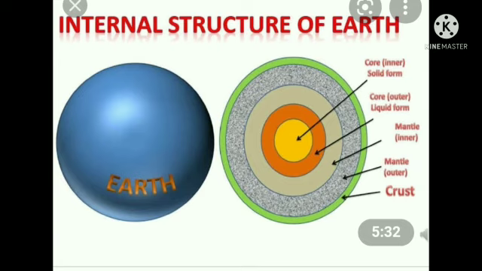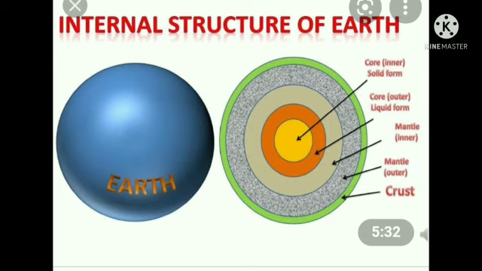Okay children? Next, second one is mantle. Depth of mantle 100 to 2900 kilometers. In this layer available chemicals silica and magnesium. Note down children carefully. And third one is core. Depth of this core 2900 to 6376 kilometers. In this layer available chemicals iron and nickel. Okay children, these are 3 layers internal structure of the earth also.